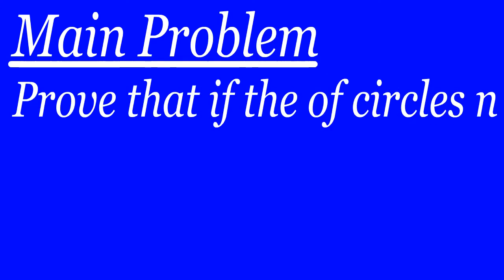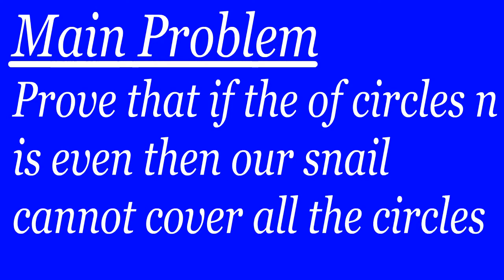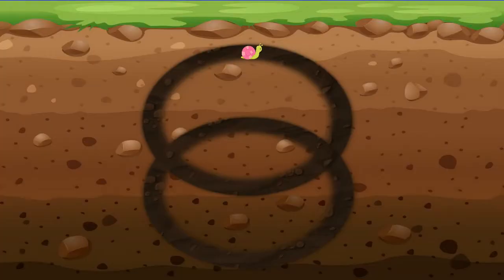We have the following main problem. Prove that if the number of circles n is even, then our snail cannot cover all the circles. For example, let us note how our snail slides, in case that we have 2 circles.